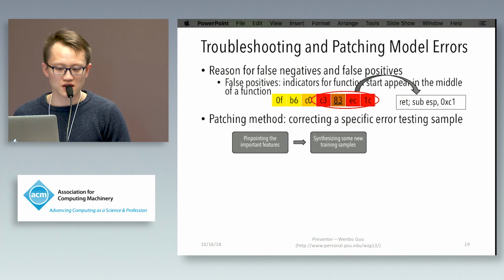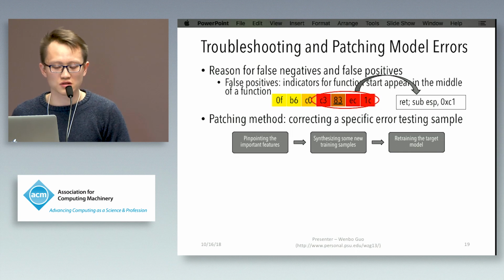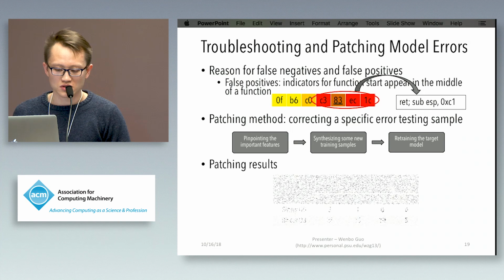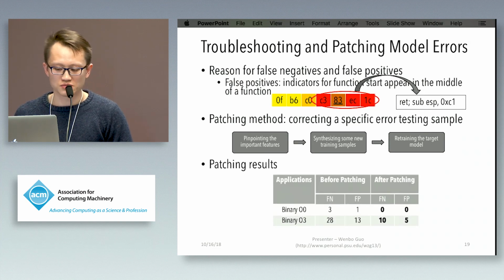The intuition behind this is that if we replace this error feature to synthesize some new data, and then train the model with this new data, the model probably will not learn this error feature or error pattern. So the model may not make this kind of mistake. Then we augment this data into our training set and retrain the target model. Here the results show that we can indeed reduce both false positives and false negatives.